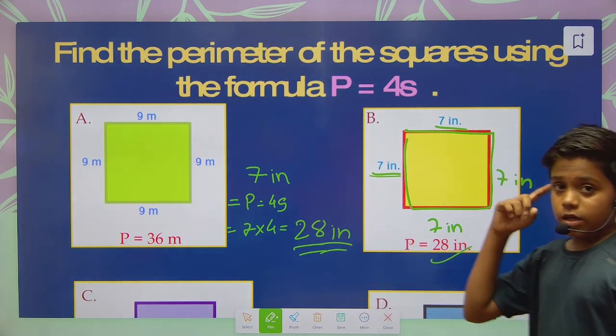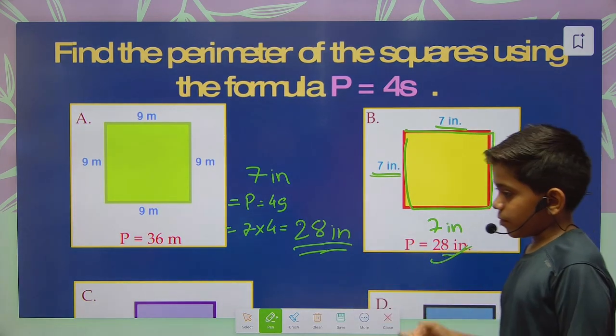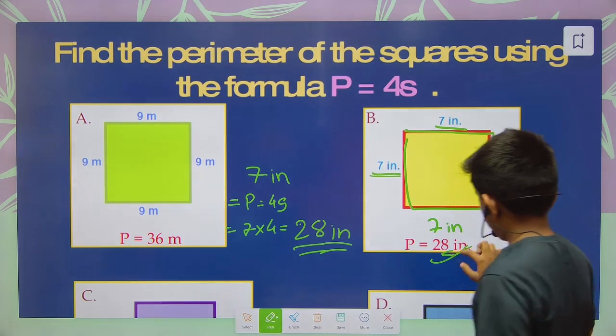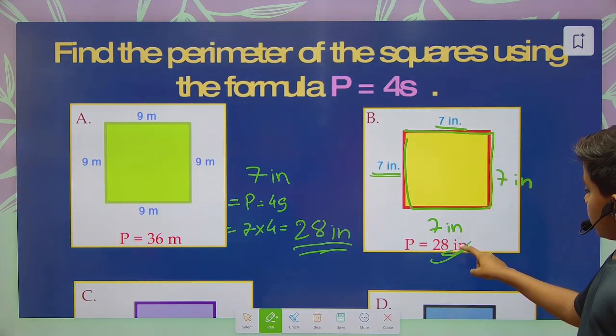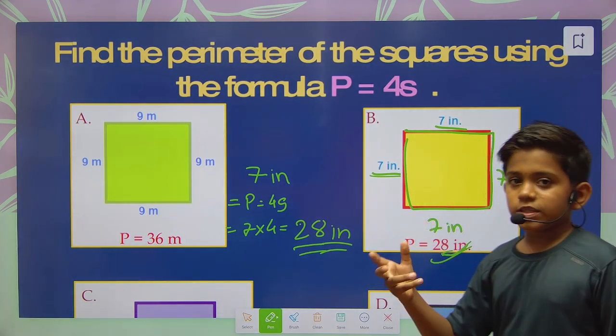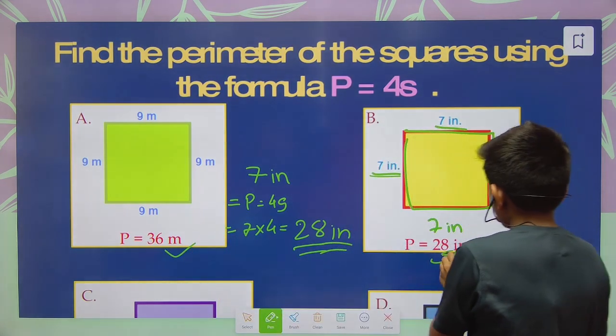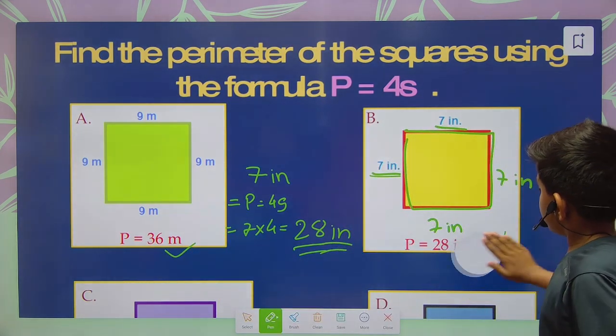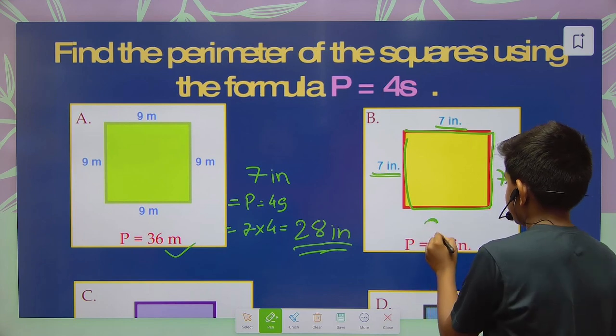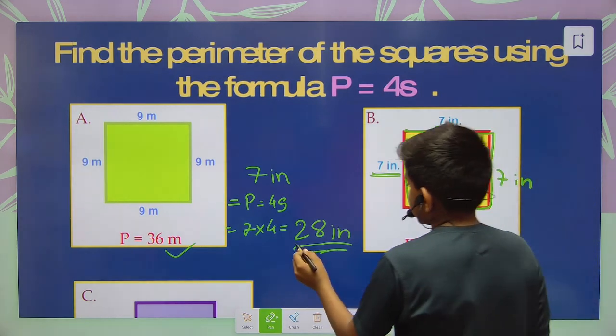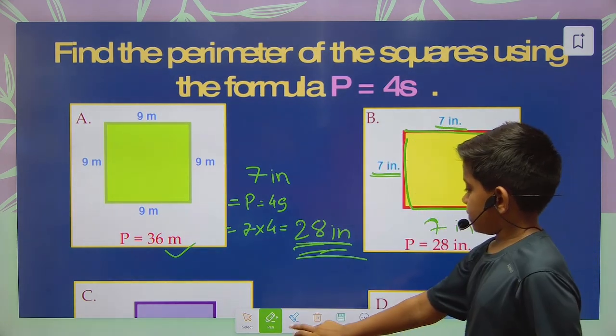Always keep your mind on the unit by which we are calculating it. Here it is meter, here it is inch. Okay, 28 inch is our answer.